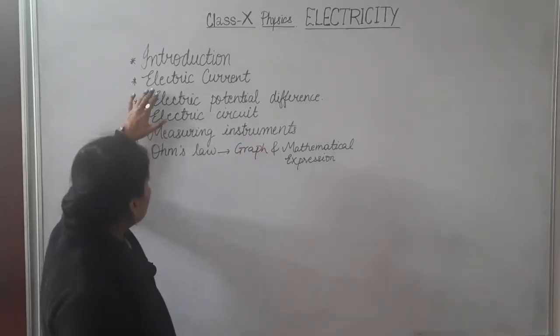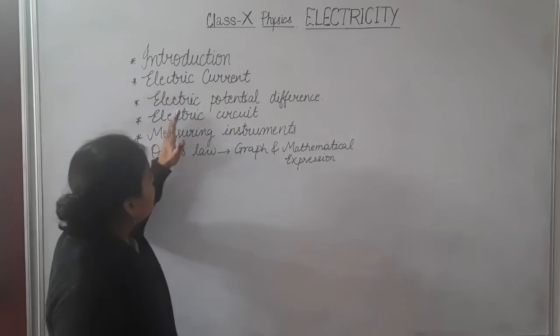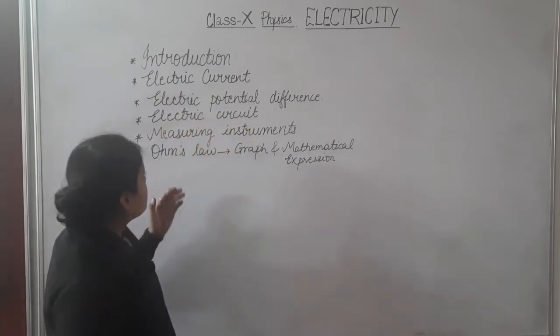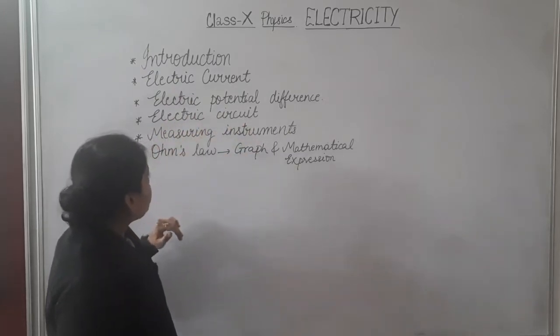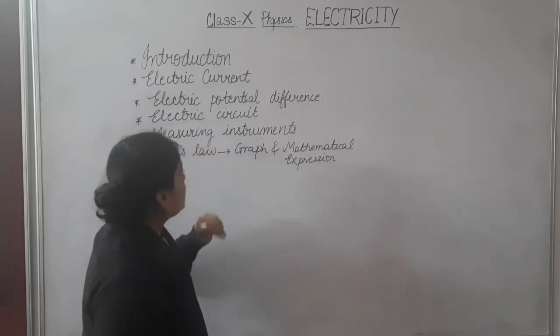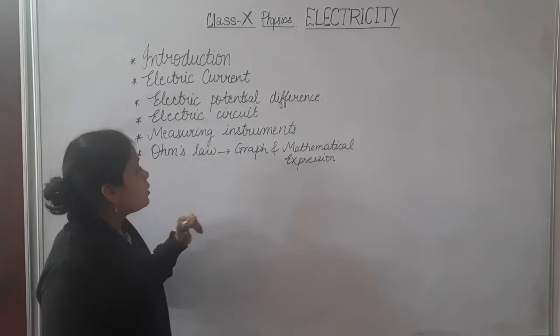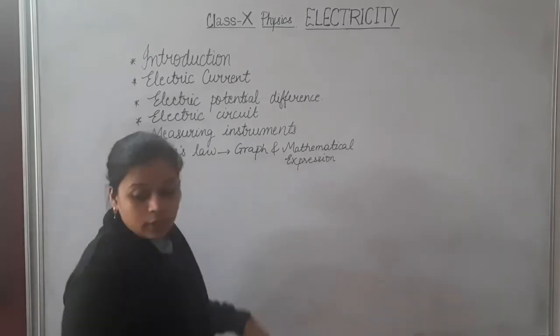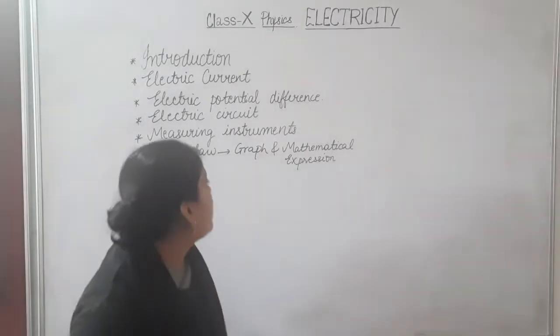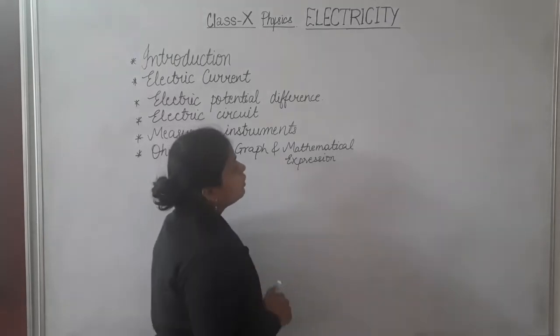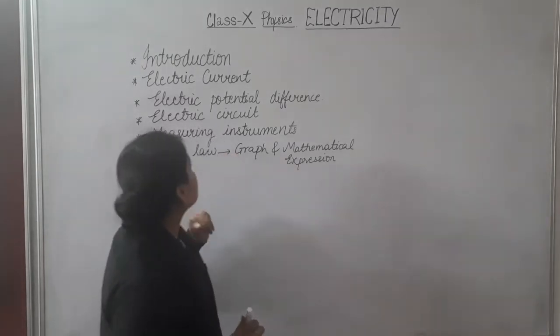Then I will tell you about electric current, electric potential difference, electric circuit. What are the measuring instruments that are used in electric circuits? Then Ohm's law, in which I will discuss the graph and mathematical expression related to Ohm's law.